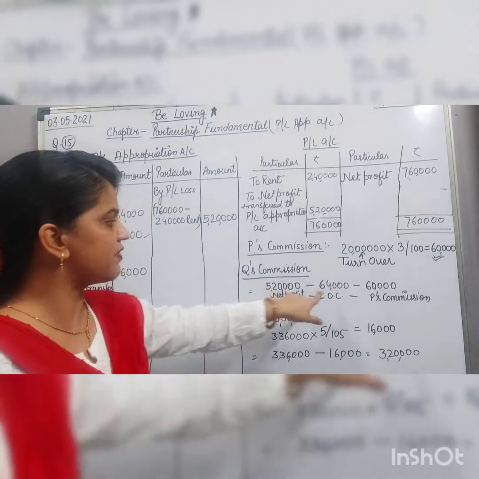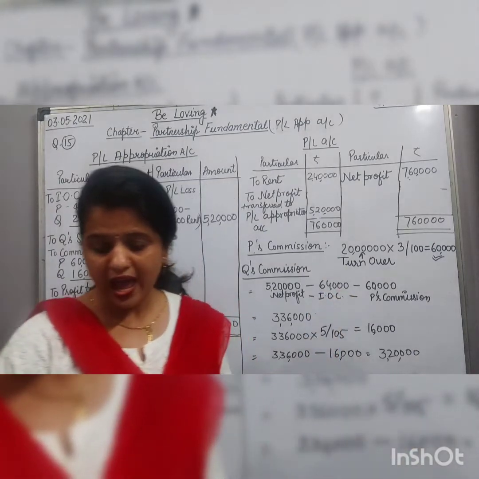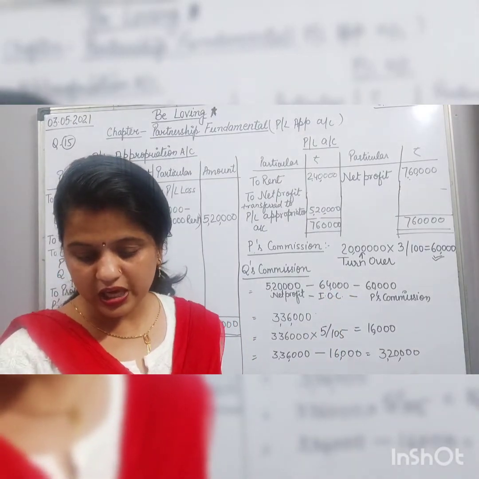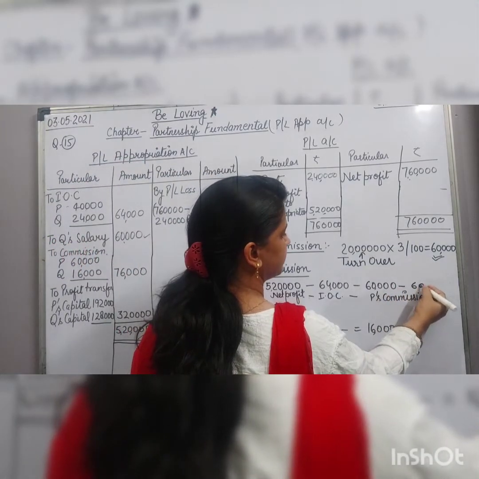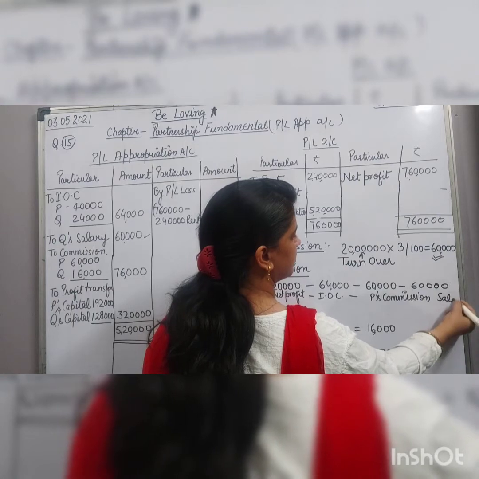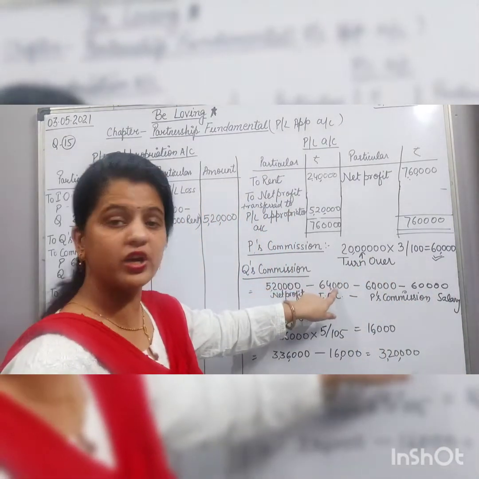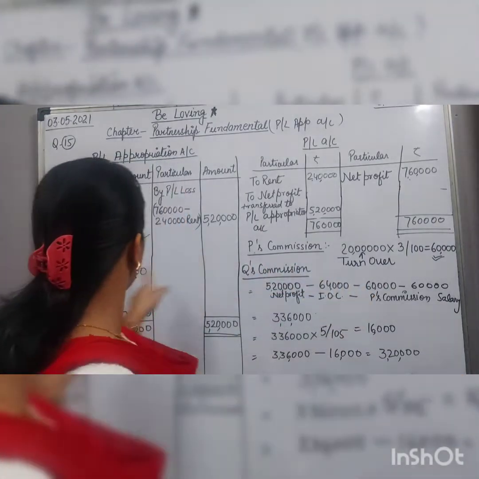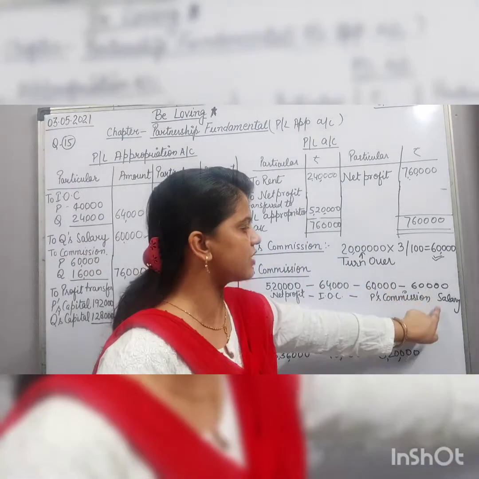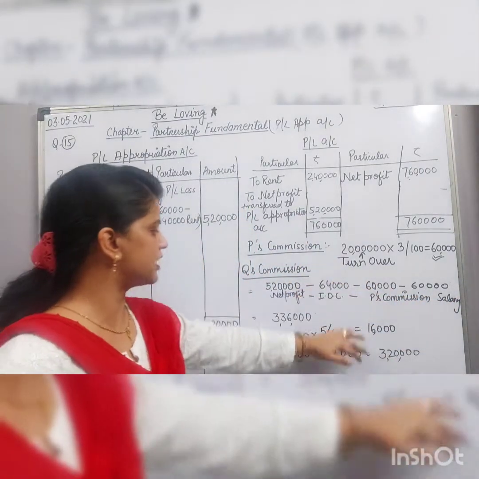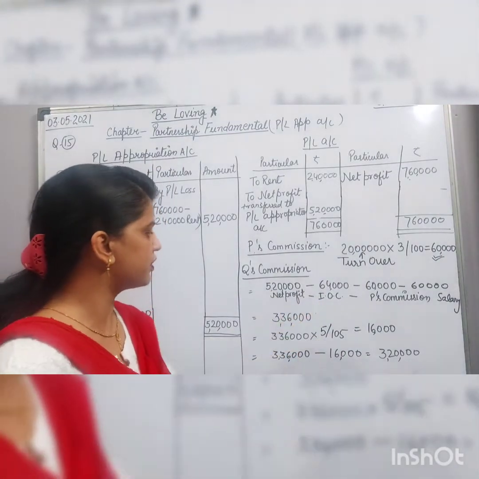So the interest is given as 64,000, salary is given as 60,000, and the commission is 60,000. This will be the salary and this will be the commission. 5 lakh 20,000 minus 64,000 interest on capital. P's commission is already 60,000, so that will be deducted, and the 60,000 salary given will be deducted. After deducting this much, we will get 3 lakh 36,000. After deducting, the profit will become 3 lakh